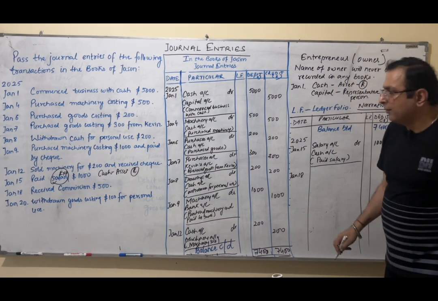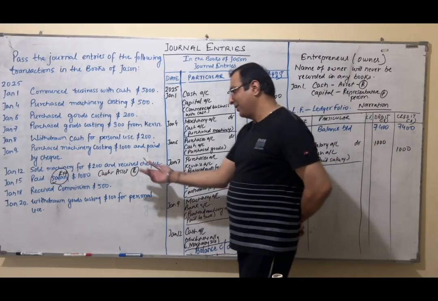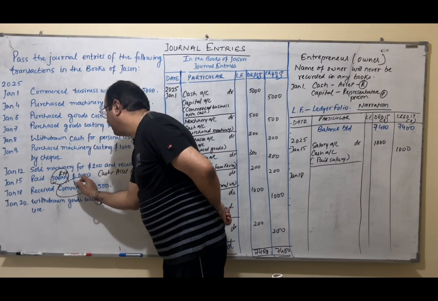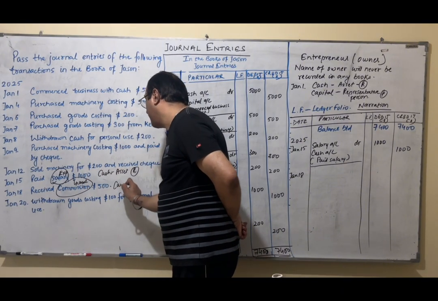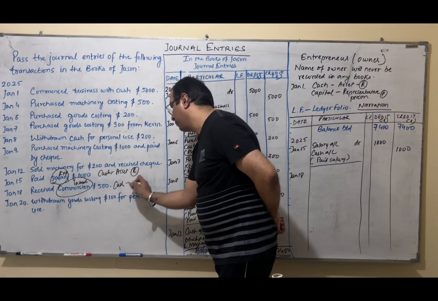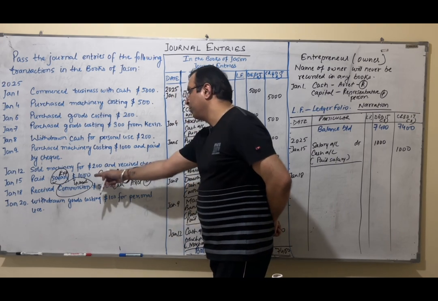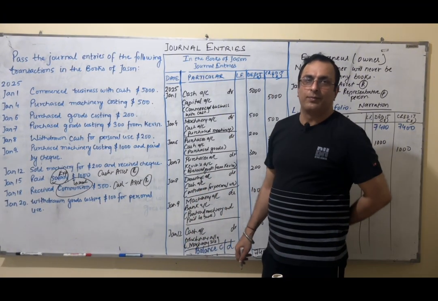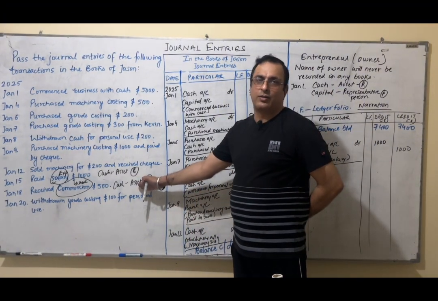Now the next transaction is Jan 18. Jan 18, received commission. I am receiving something. When I receive something, you can see it's income, right? Commission, I am receiving commission. It's my income. And how will I receive it? In the form of cash, obviously. When they're not saying bank, that means cash. Again, cash is an asset, real account. And commission income comes under nominal account.